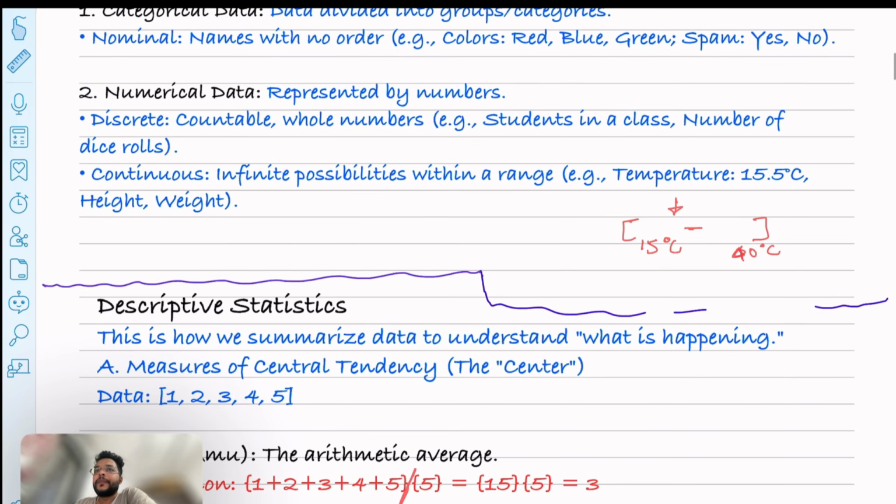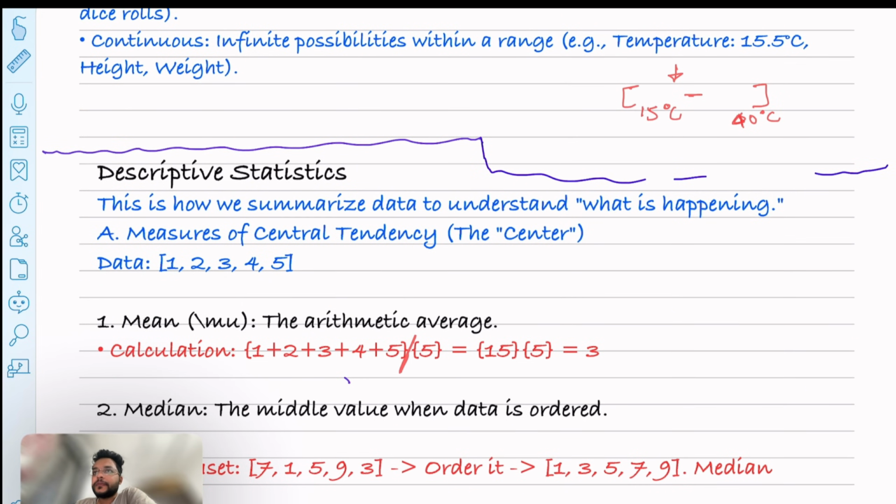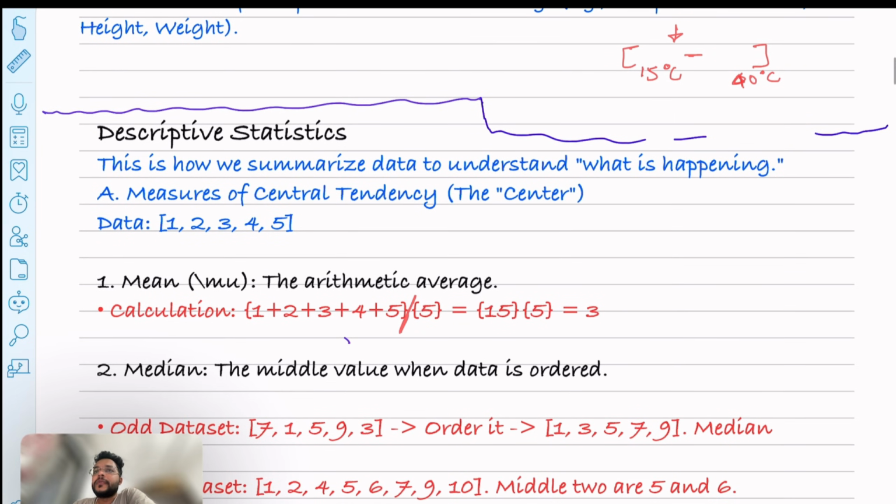So now let's move towards the second chapter, which is descriptive statistics. Descriptive statistics is where we summarize the data to understand what is happening. If we want to get meaningful insights from the data, that's where descriptive statistics comes in. That can be done in three ways. If you have heard about central tendency, this is a measure of the center, and that can be measured in three ways: mean, median, and mode.